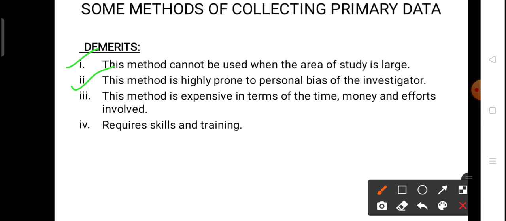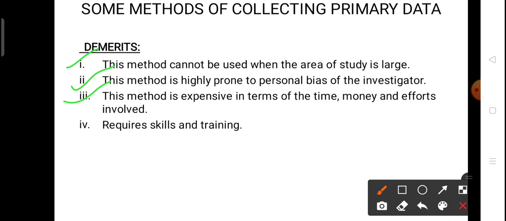The third is this method is expensive in terms of money, time and effort. This method is very expensive, as we have to invest a lot of time to make a personal contact with every person and reach every person. We also have to invest money, as we have to visit different persons and collect data about each and every person. A lot of effort is required, as we have to be a very keen observer, we have to be polite, and we have to know all the conditions of that particular place. So we need to make many efforts to collect the information.